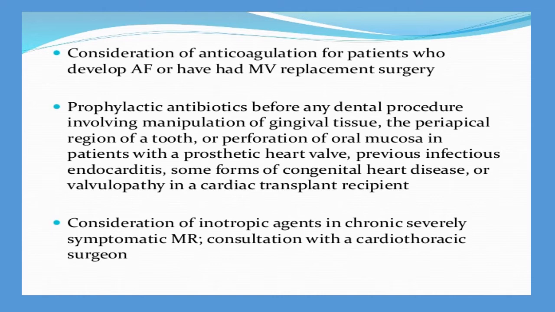Prophylactic antibiotics can be given before any dental procedure or any gingival tissue procedure, or if the patient has a prosthetic valve replacement or endocarditis. All these things will be treated by antibiotic therapy. Based on the hemodynamic factors, we can also start inotropic agents in case of chronic severe symptoms of mitral regurgitation.